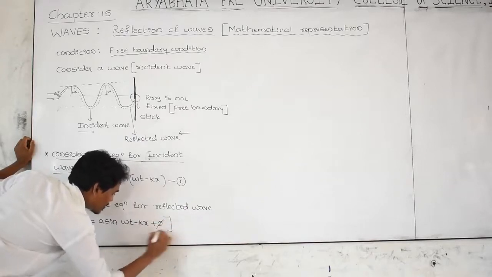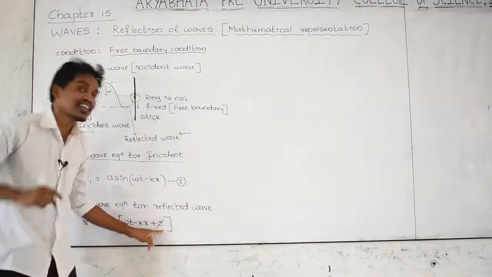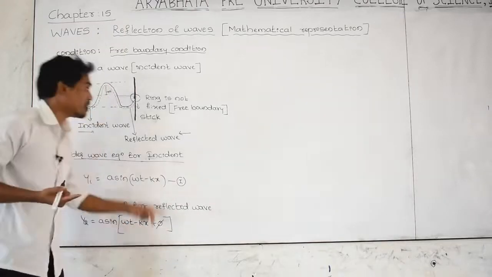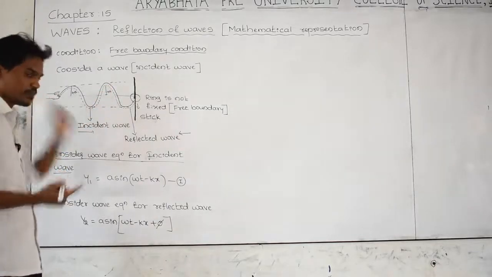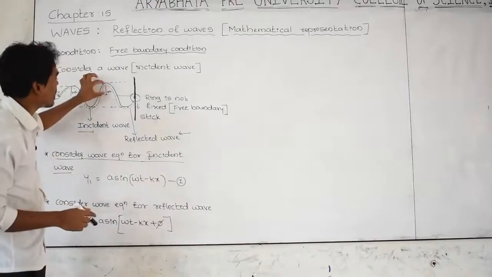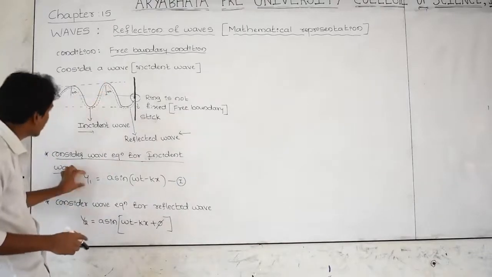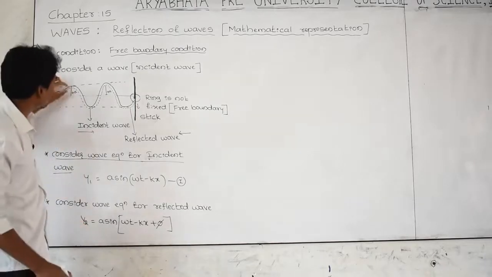As you know very well, phi indicates whether there is any phase difference between the first incident wave and the second, reflected wave. What is y2? The displacement produced by the reflected wave. Y1 is this one, and y2 is this one.